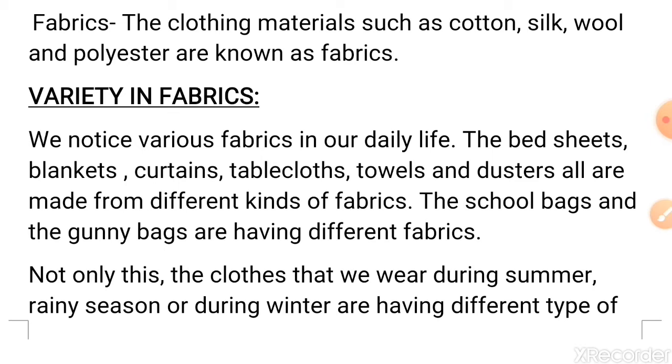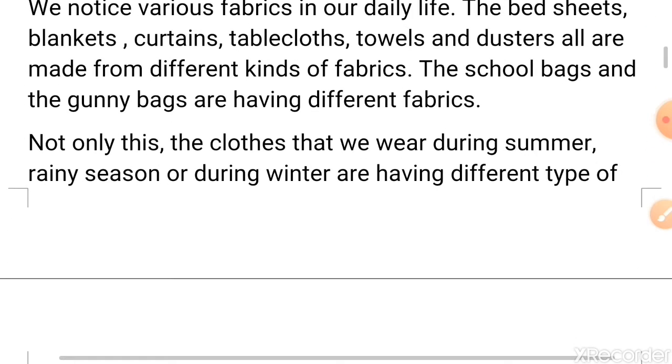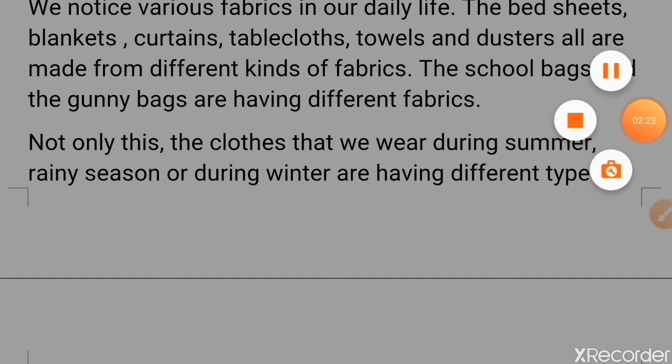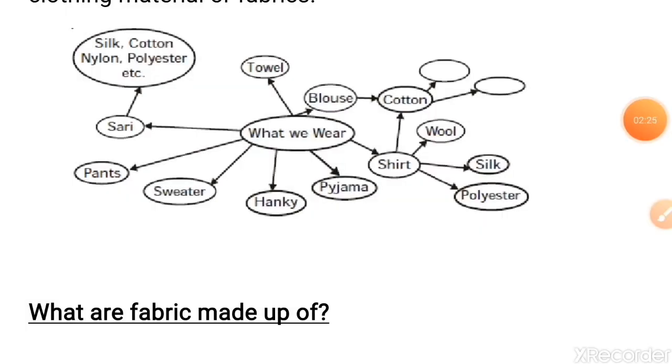Not only this, students, the clothes which we wear during summer, rainy season or during winter, they all are different and they are made of different kinds of clothing material depending on the condition of climate. So there is a variety in fabrics. Now students, I have made a flowchart for you in which I have mentioned what we wear and we will try to find out what materials are used to make these clothings.